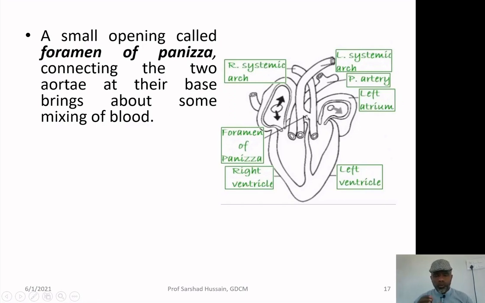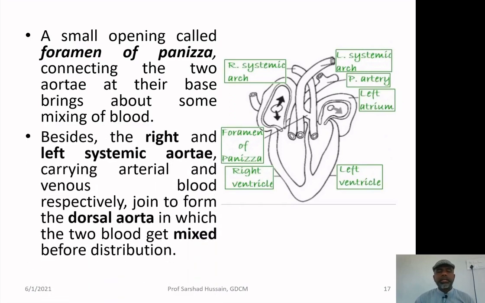So, though the crocodiles among the reptiles have a 4-chambered heart, the complete separation of the oxygenated and deoxygenated blood is not present. Some mixing occurs because of the foramen of Panizza.